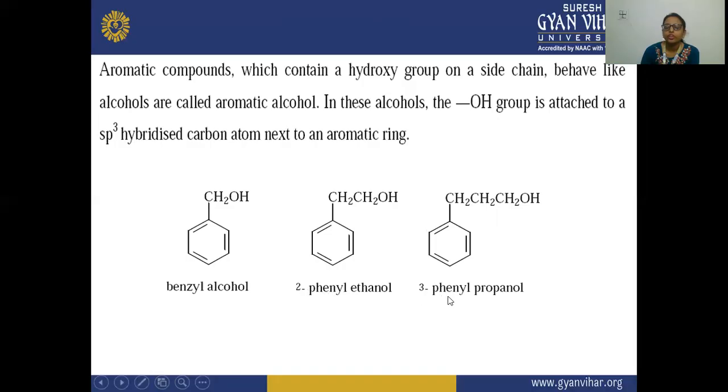Now next is your 3-phenyl propanol, because this is the longest chain, 1, 2, 3, 3 carbon. That is why we are writing here propane. And here this alcohol is present. That is why ol is here. So here 3-phenyl, and on the third position of this carbon atom, a phenyl ring is attached. So its name is 3-phenyl propanol.